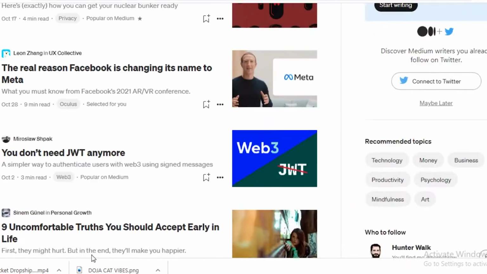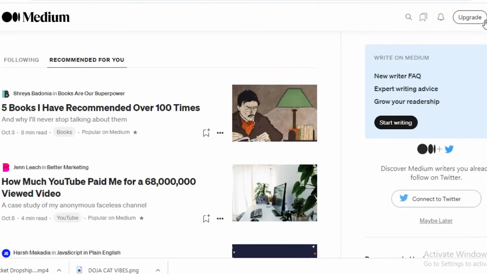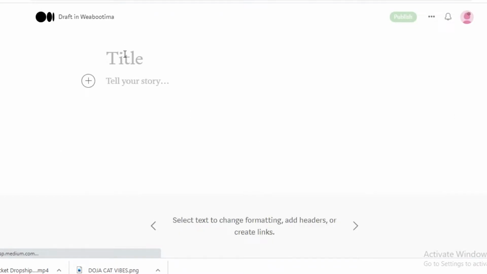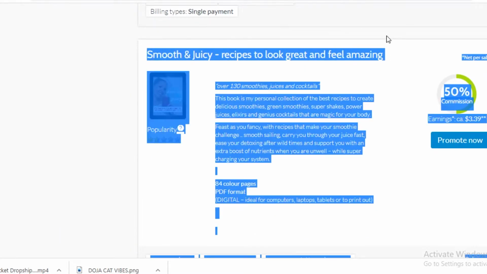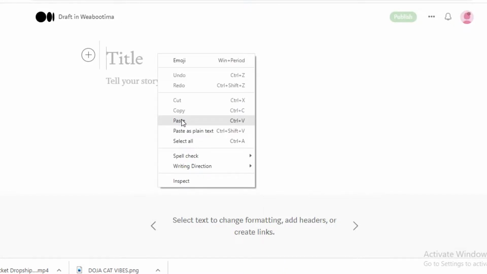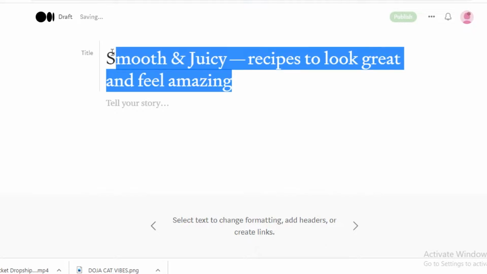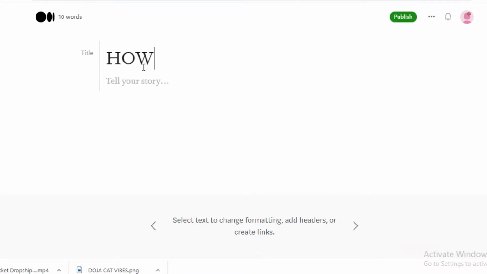After that, you're going to see that this is just the basic look of the Medium platform. We're going to have all your articles on the left, and then some boxes on the right over here. And what you're going to do is you're going to click on your profile over here. You're going to click on write a story, and with that you're going to go into your drafts. Now, the book that I chose was Smooth and Juicy Recipes to Look Great and Feel Amazing. So what I'm going to do is I'm just going to copy the title first, and I'm going to rephrase it in some way. So how to look great and feel amazing with smoothies.